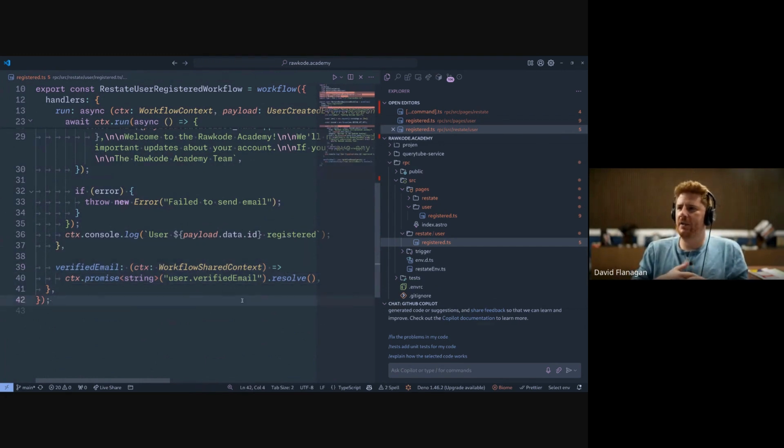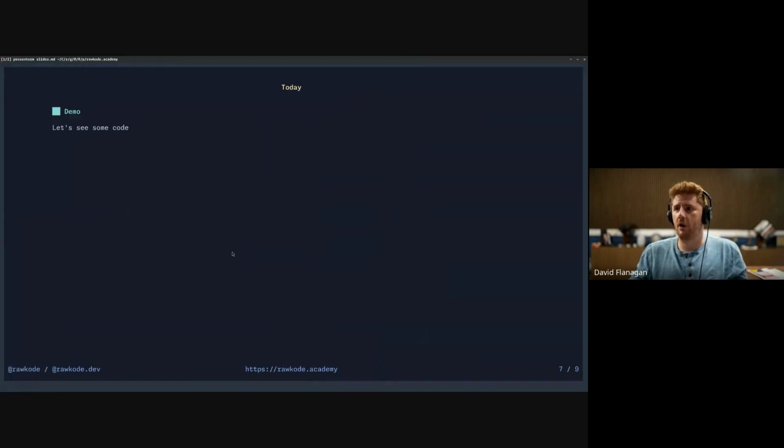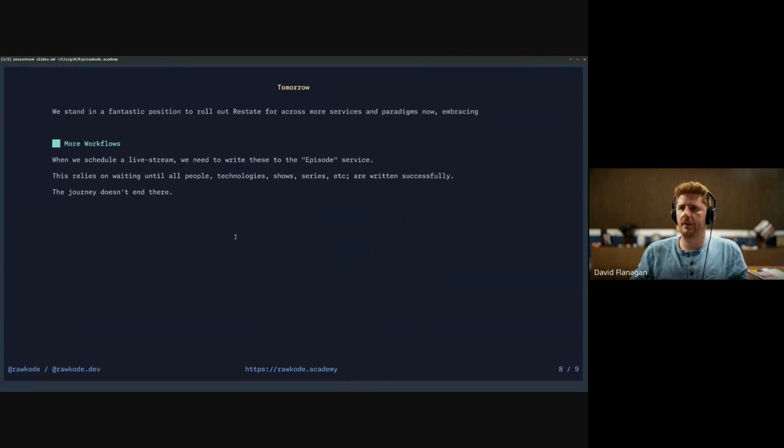Again, I don't think I'm showing anything life-changing, but for me, it has become a very important part of our infrastructure and more than one use case, with a lot more, I think, to come. So while today it's minimal, tomorrow we want to roll out even more Restate and bring it into more of the architecture. So we want to bring in more workflows.